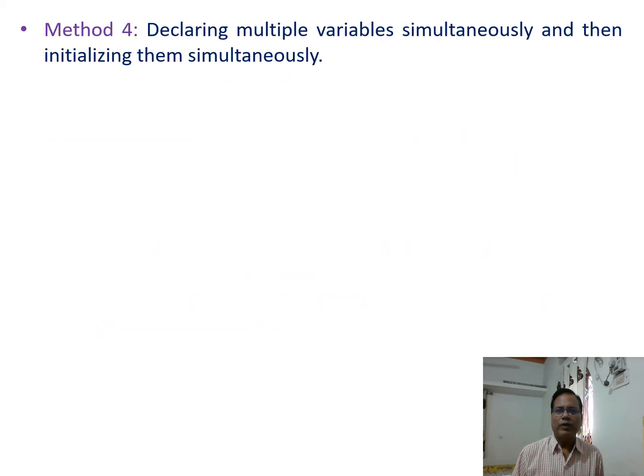Now method 4. Declaring multiple variables simultaneously and then initializing them simultaneously. It is also possible that we declare a number of variables simultaneously and their values can be assigned simultaneously. In this example, int a, b, these two variables a and b of integer type are declared simultaneously, and using the next statement a equal to b equal to 10, value 10 is assigned to both the variables simultaneously.